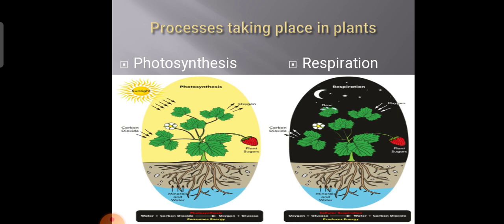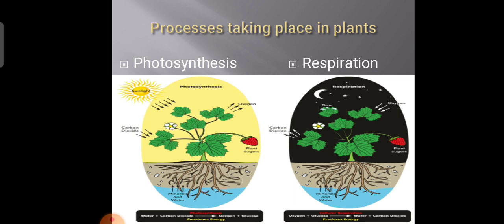Since plants are also living organisms, they also respire. They also breathe in, they also breathe out. So in their breathing in also they use oxygen and they release carbon dioxide. Then how do we say that plants give us oxygen? Because there is another process taking place, which is photosynthesis.